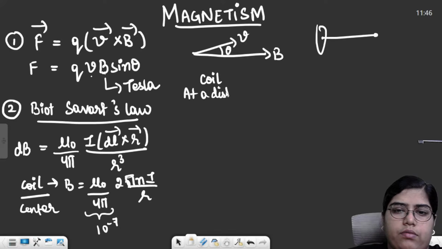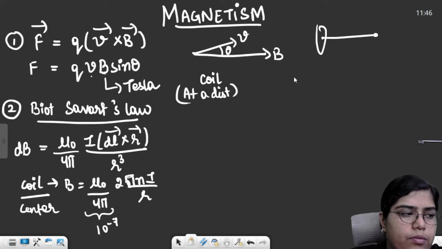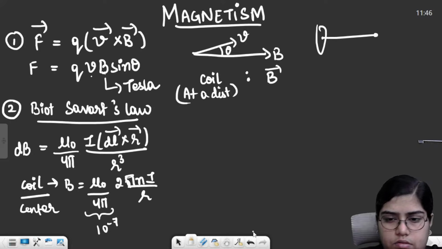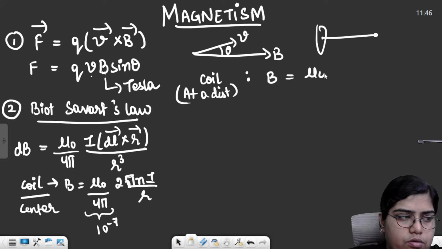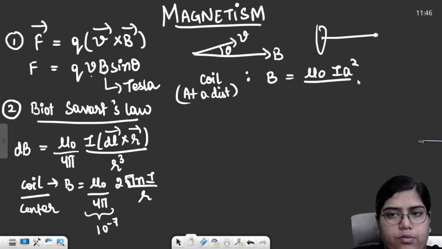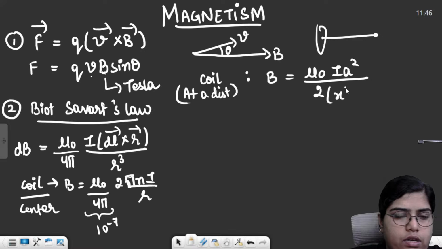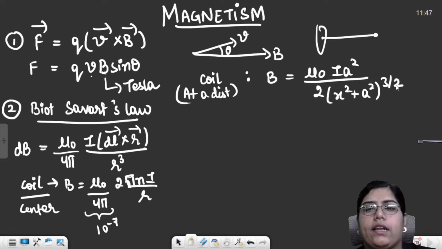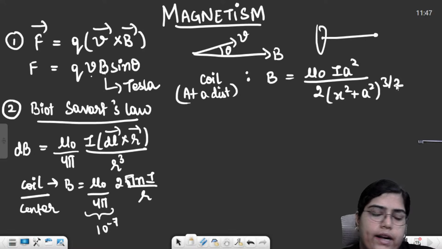The formula for magnetic field then came out to be, I'll just write the scalar formula, mu naught I A square upon 2 x square plus a square raised to the power 3 by 2, right? And then you can say that a is basically your radius and x is the distance between the point and the center of the coil.